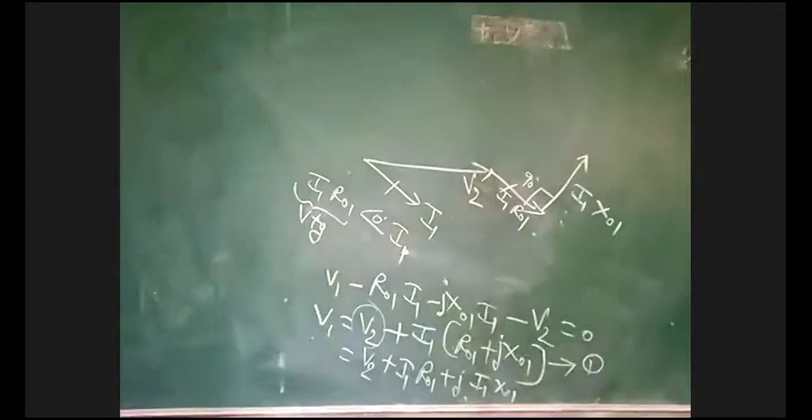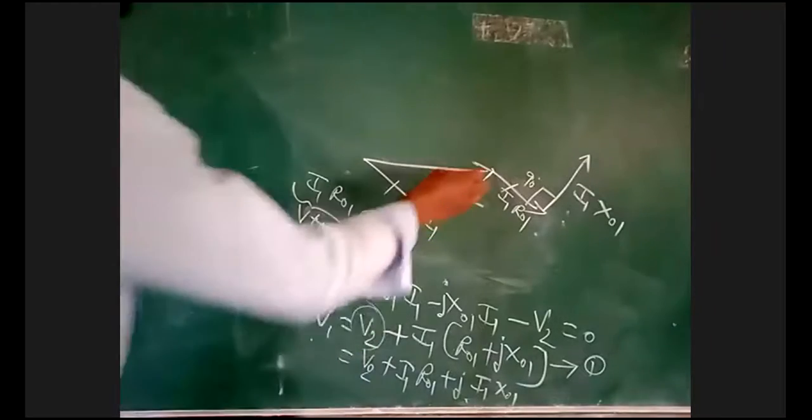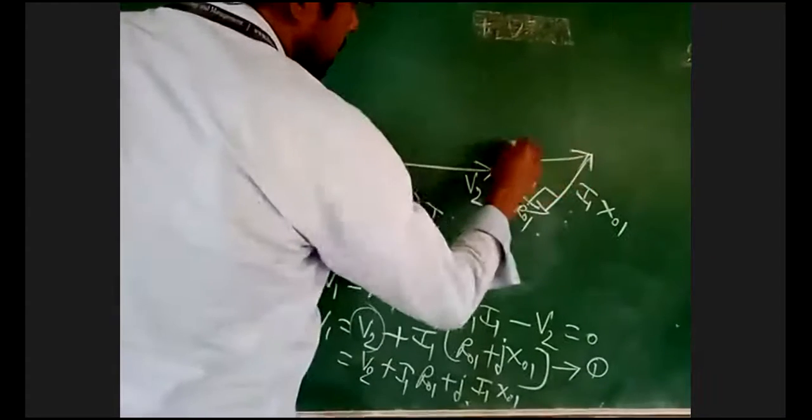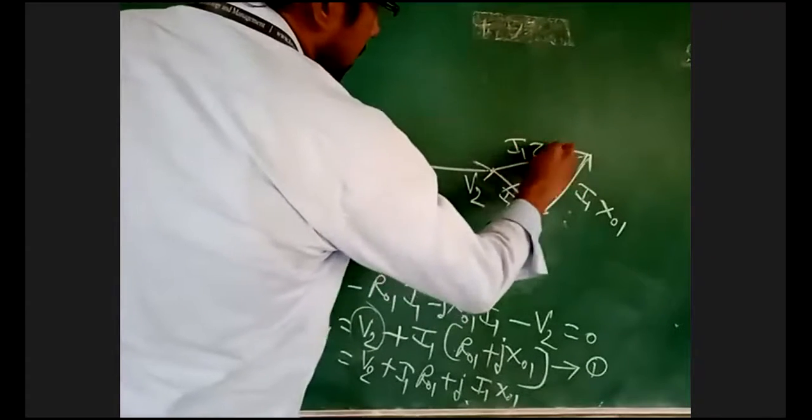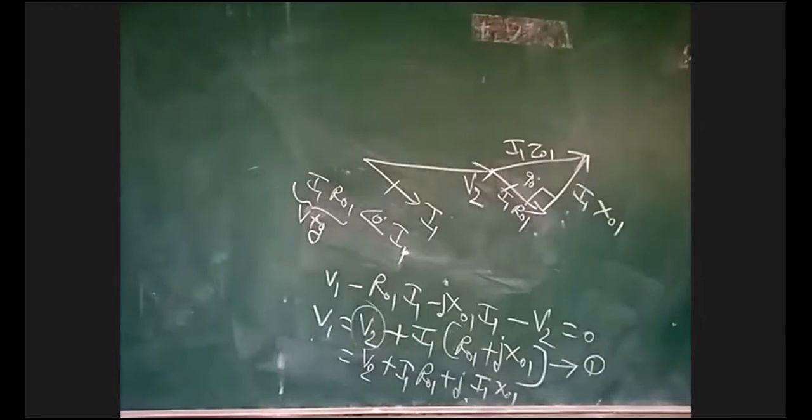First I am taking V2, for V2 I am adding I1 into R01, then j means 90 degrees, I am taking I1 into X01. So here this value is I1 into Z01: I1 into R01 plus j into I1 X01 is I1 into Z01.